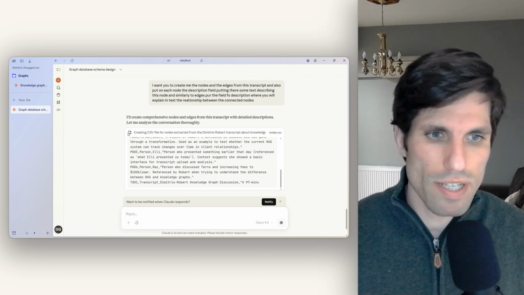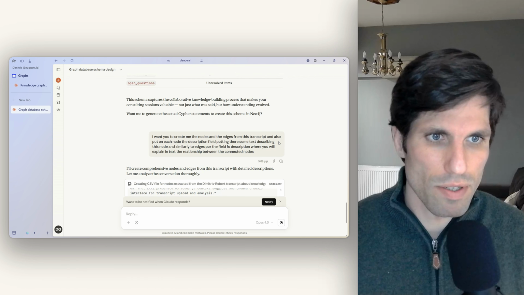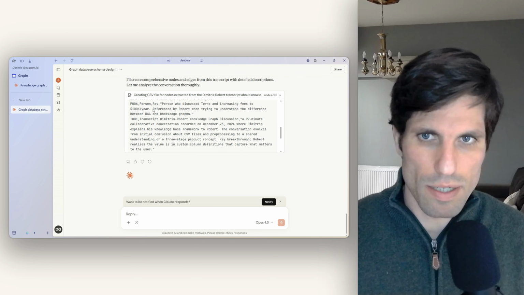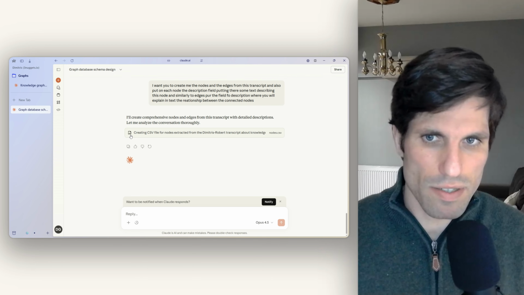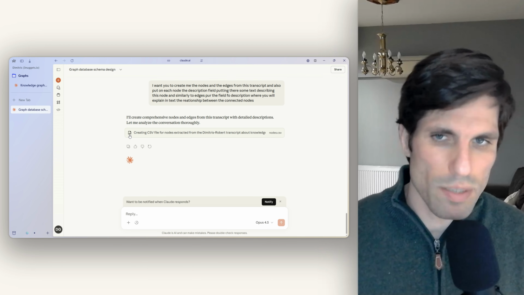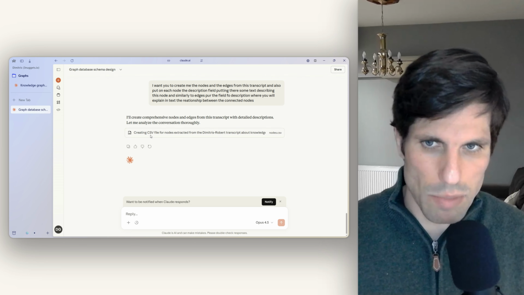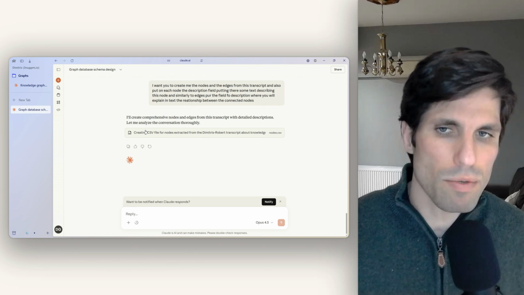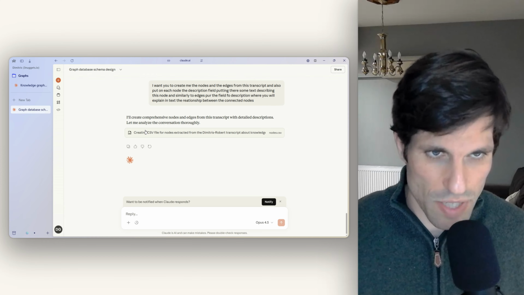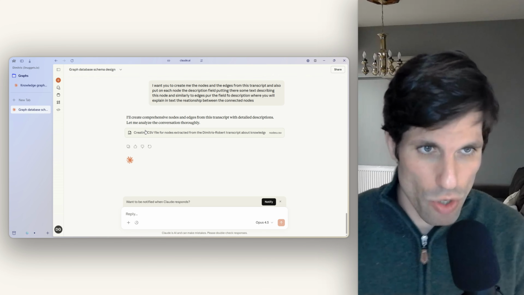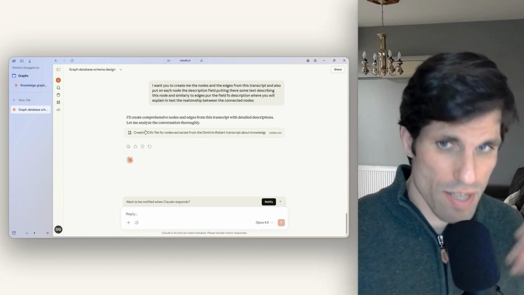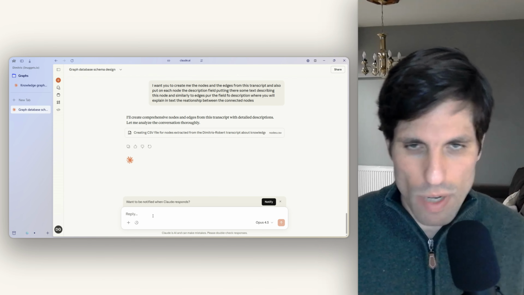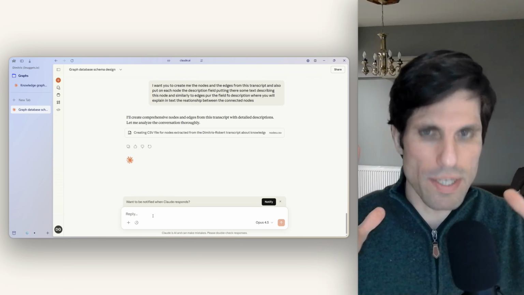And as you see, because I tested many times, it tried to create me a CSV immediately. But if we do it with a CSV, we're going to get two different CSVs, one with the nodes and one with the relationships. What I want is to have everything in one place.